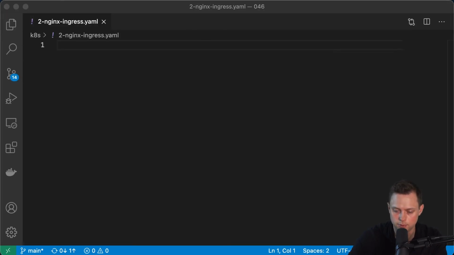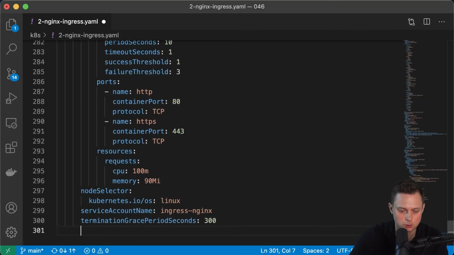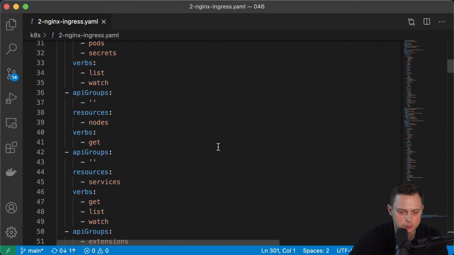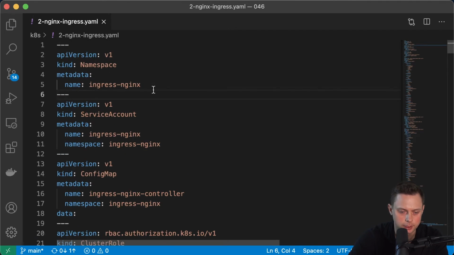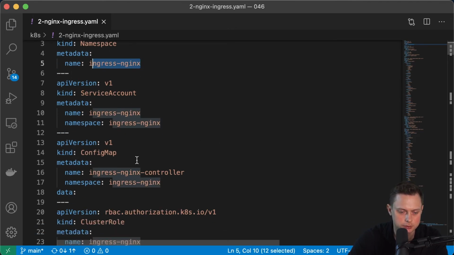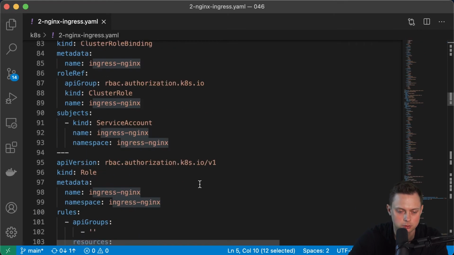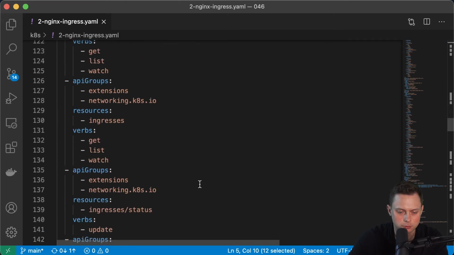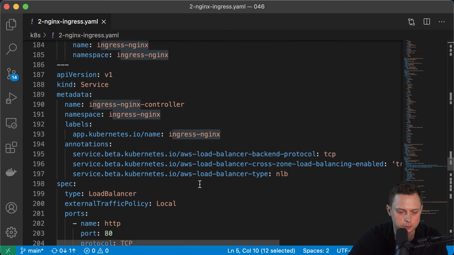And let me paste the definition. All right, so it's quite large, 300 lines. Let's quickly take a look. So we have the dedicated namespace, Ingress Nginx, service account, config map, cluster role, cluster role bindings, etc. And finally, we have the service.